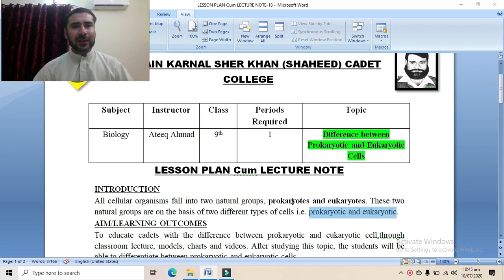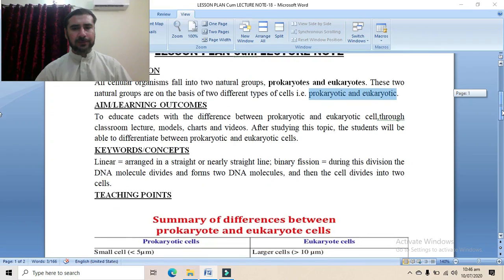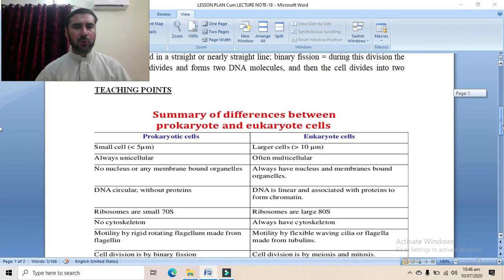And why are there two groups? Because there are two types of cells: prokaryotic cells and eukaryotic cells. And there is a huge difference between these two types of cells. These two cells are totally different from each other. So all cellular organisms are basically divided into two types, either prokaryotic or eukaryotic, and this is due to the two different types of cells which are found in living organisms. We will move towards teaching points.